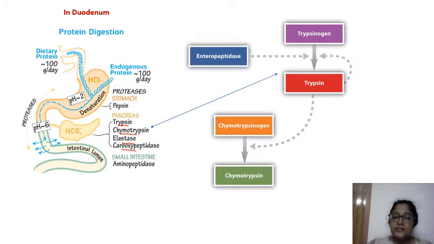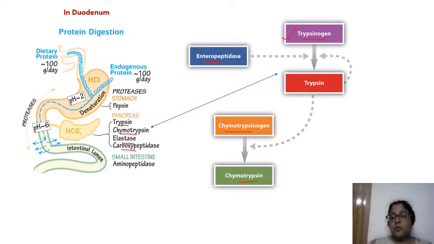Now, again, trypsin is a zymogen. It gets activated from trypsinogen with the help of enteropeptidase. As we can see, this trypsinogen is getting converted to trypsin, which again converts chymotrypsinogen to chymotrypsin.